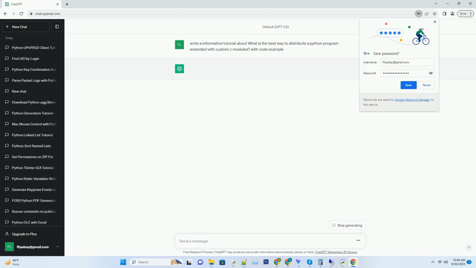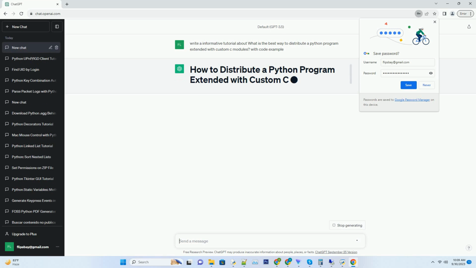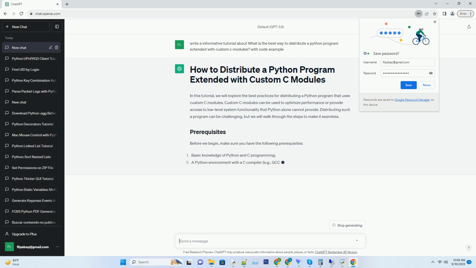In this tutorial, we will explore the best practices for distributing a Python program that uses custom C modules. Custom C modules can be used to optimize performance or provide access to low-level system functionality that Python alone cannot provide. Distributing such a program can be challenging, but we will walk through the steps to make it seamless.